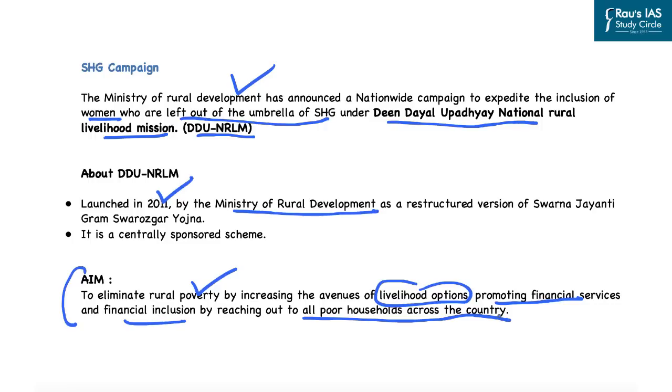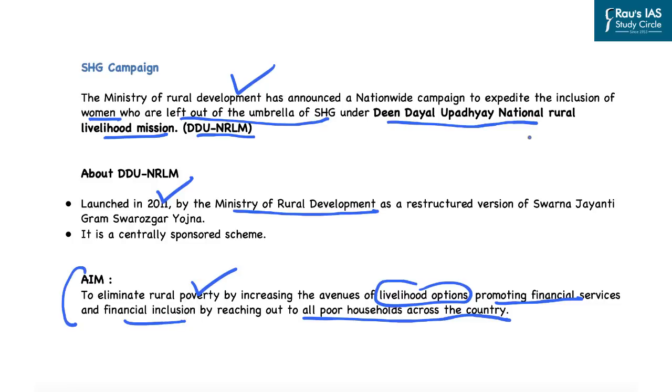Now normally what happens is that in case of poverty alleviation programs in rural India, the government normally focuses on wage employment. And one of these schemes that has been launched by the Government of India in the form of wage employment for removal of poverty at a grassroots level in rural India is the Mahatma Gandhi NREGA, which is the Mahatma Gandhi National Rural Employment Guarantee Scheme. Now, although MGNREGA is an important tool for providing wage employment in the rural areas and is also an important tool for poverty alleviation, the problem is that this does not provide the facility to the rural poor to avail the avenues of taking loans from the financial institutions.